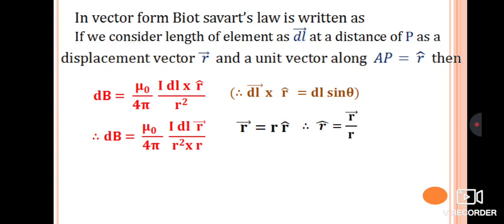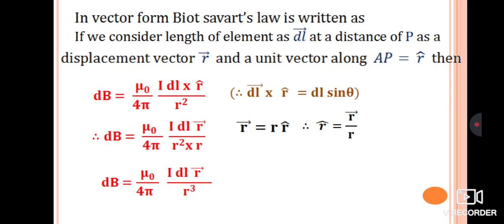So r cap is equal to vector r by r. We substitute the r cap value there. Therefore, dB is equal to mu naught by 4 pi I dl, with r cap replaced by vector r by r, divided by r square again. Therefore, dB is equal to mu naught by 4 pi I dl cross vector r divided by r cube.